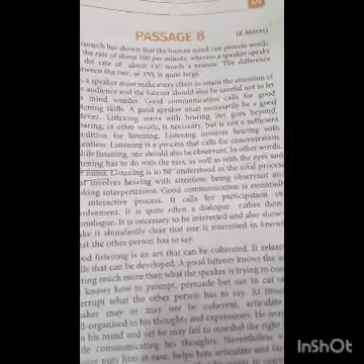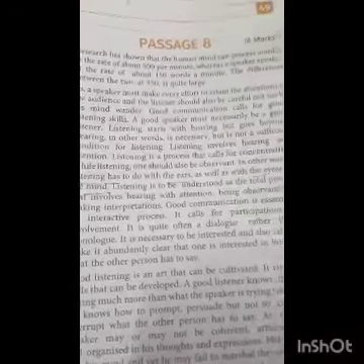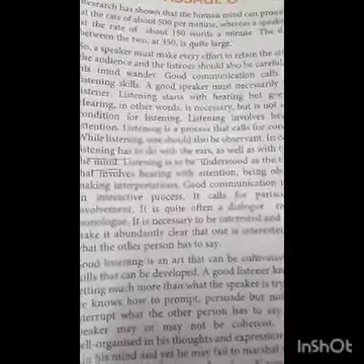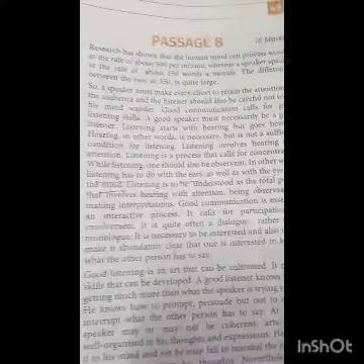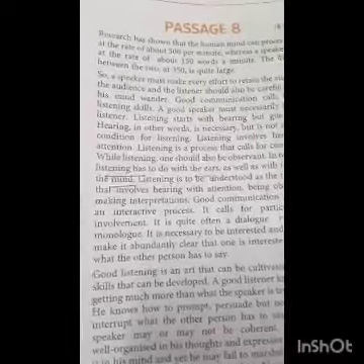It is written, research has shown that the human mind can process words at the rate of about 500 per minute, whereas the speaker speaks at the rate of about 150 words a minute. The difference between the two, at 350, is quite large.